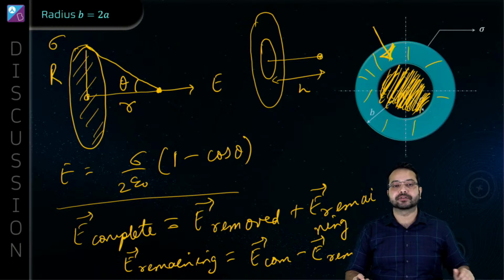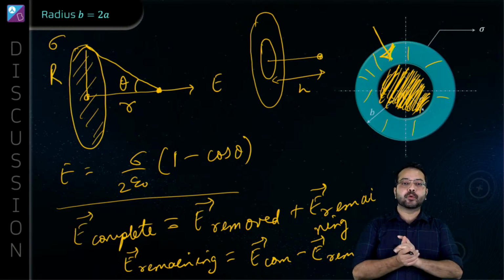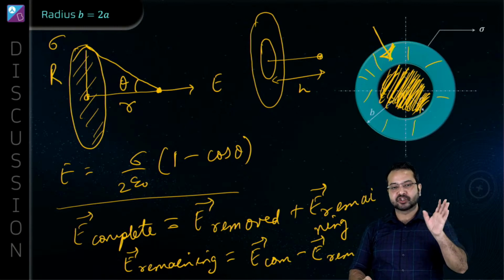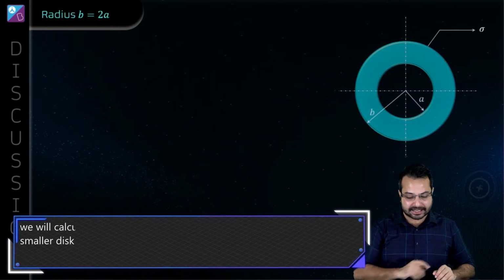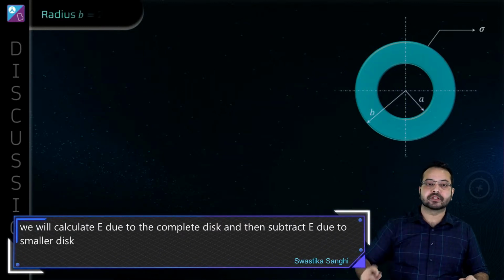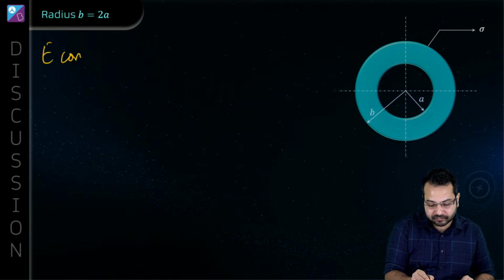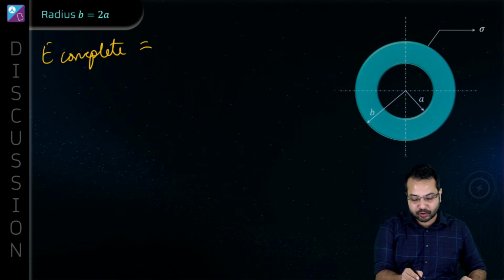Is that clear? So Swastika is saying we will calculate E due to the complete disk and then subtract E due to the smaller disk. Spot on. Yes, that's exactly what we are going to do. Is that correct? Alright, so let's do it for complete. Let's find out E complete. So what is the electric field due to the complete disk?